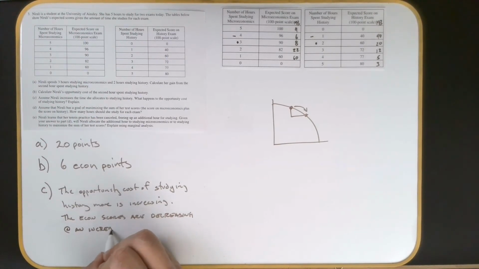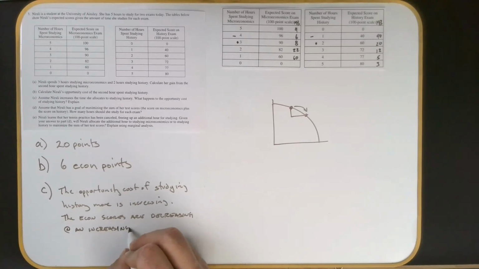And for those of you calc people, if you keep taking econ, you'll be doing calc-based econ and see the relationship of derivatives that are all over the place in economics. So the econ scores are decreasing at an increasing rate. Okay?